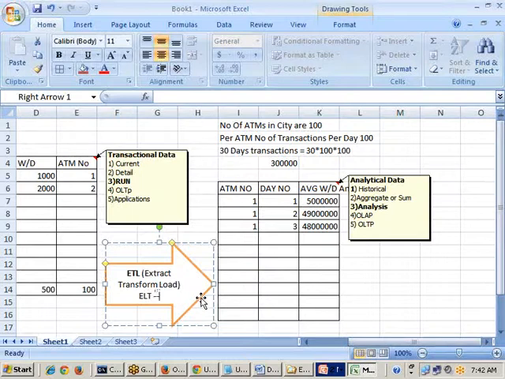ELT is followed by one of the tools. The tool is what, sir? ODI, Oracle Data Integrator, is going to follow this architecture. ELT stands for: first we extract, then we load the total data into the data warehouse, then we start the transforming. That is called the ELT process. This process is also famous nowadays. Anyhow, any ETL process or ELT process is useful to convert transactional data into analytical data.